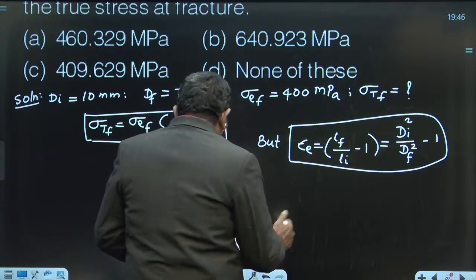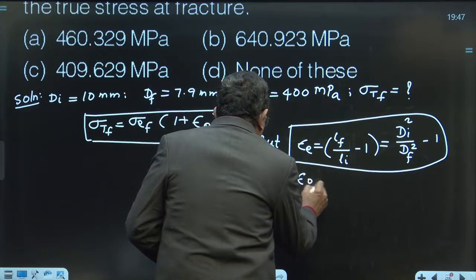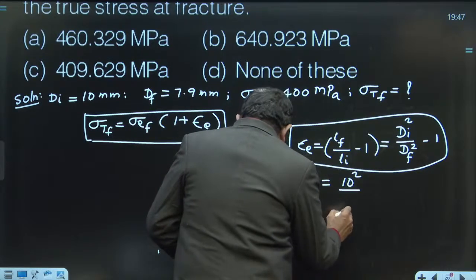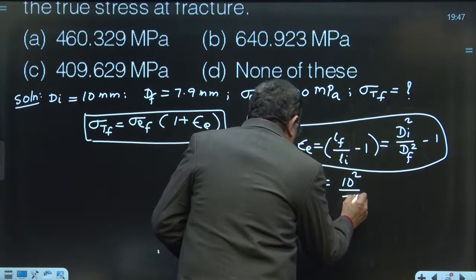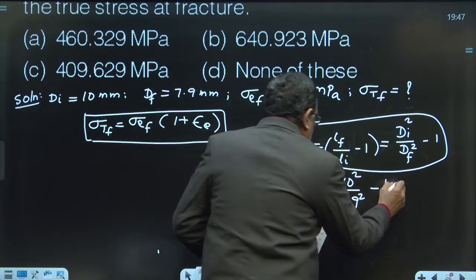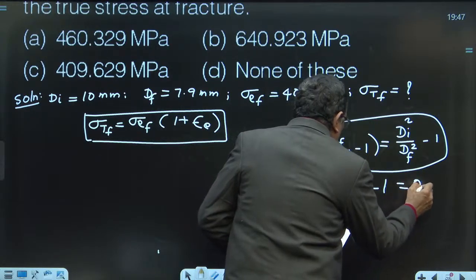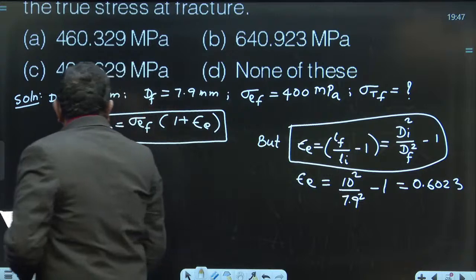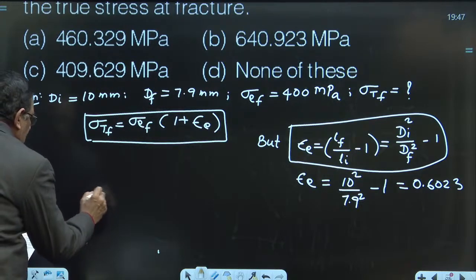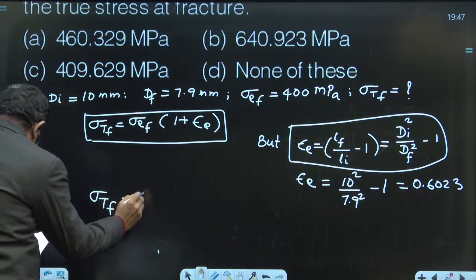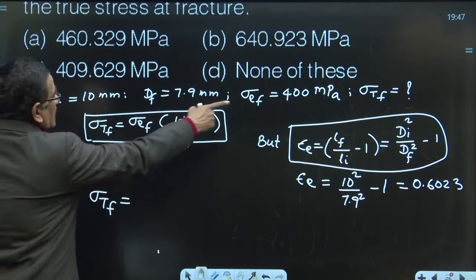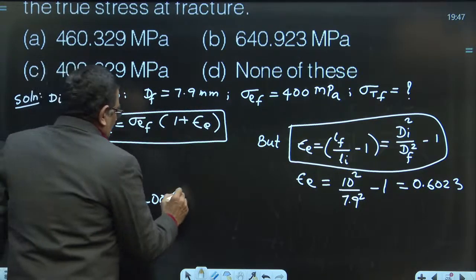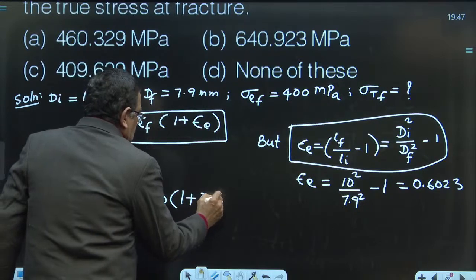So engineering strain is equal to initial diameter 10 square divided by 7.9 square minus 1. This gives you engineering strain as 0.6023. Now once you have this, true fracture stress is equal to engineering fracture stress, which is 400, into 1 plus 0.6023.